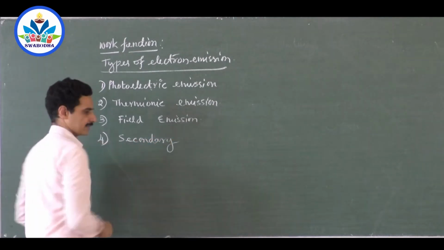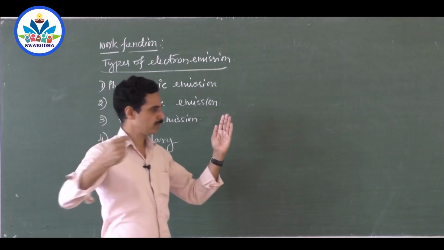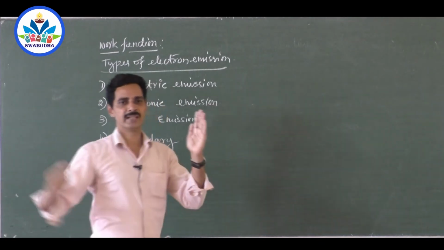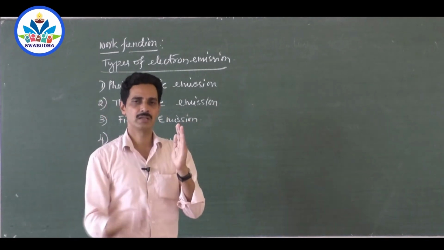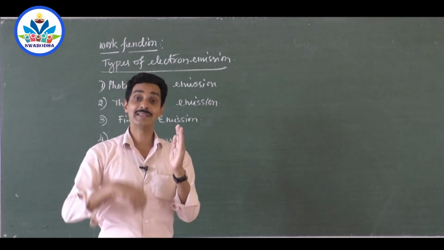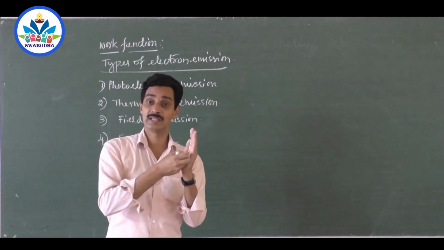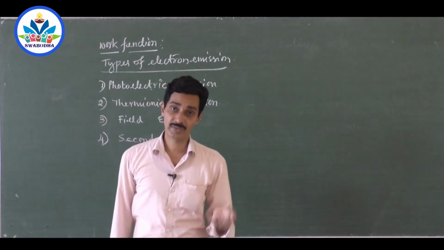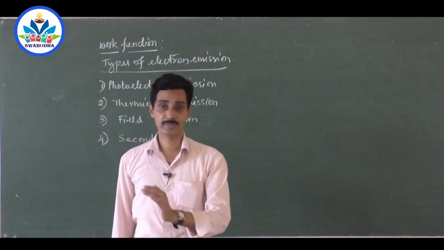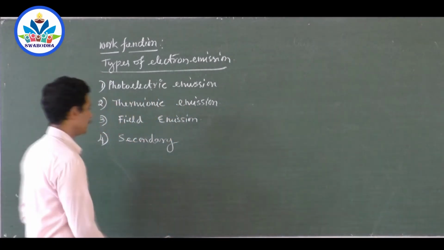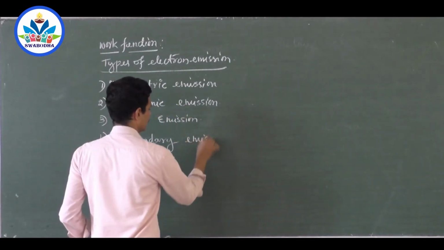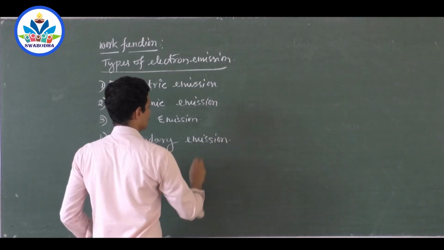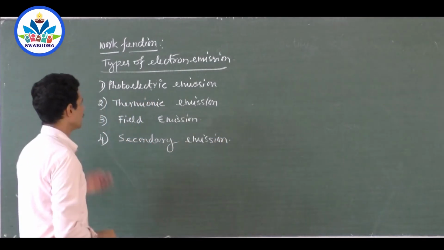Suppose you don't have anything else. Take an electron, make it move very fast, hit it to the target. When the electron hits the target, it loses all its kinetic energy. Who will gain that energy? Electrons inside the material will gain the energy and they come out. So supplying the energy in the form of an electron and removing another electron from the material, that is called secondary emission. So these definitions are important and very easy to remember. I think you can do that, right?